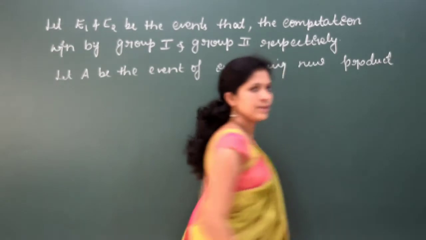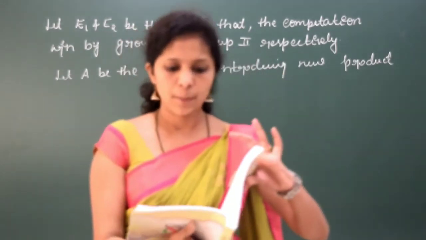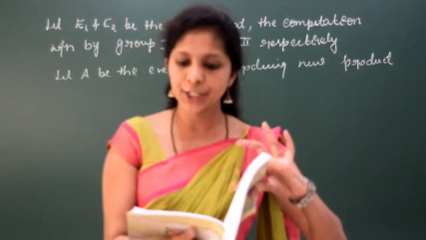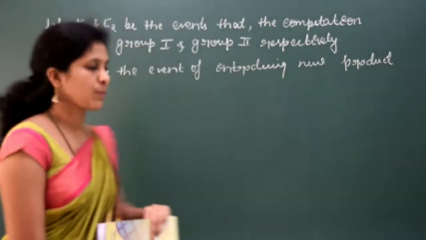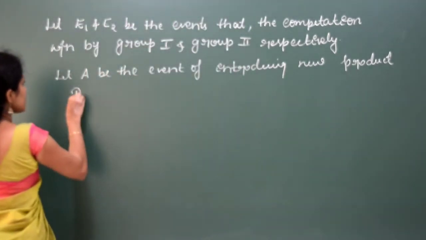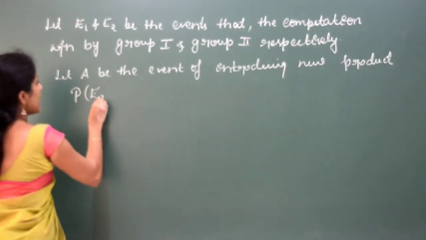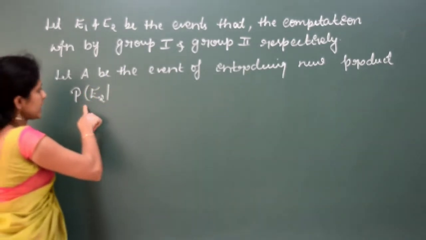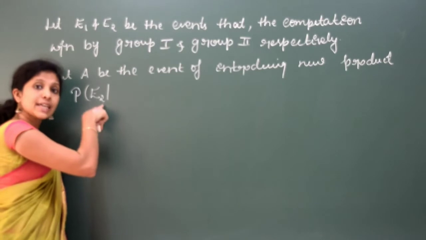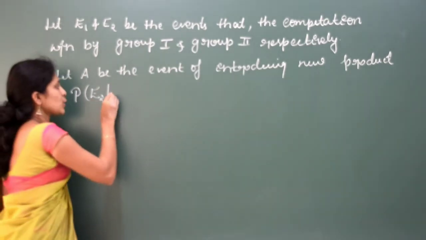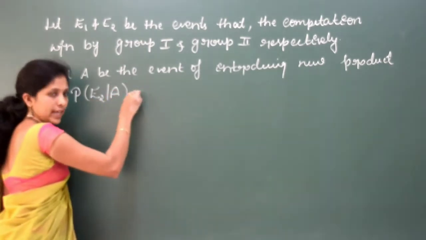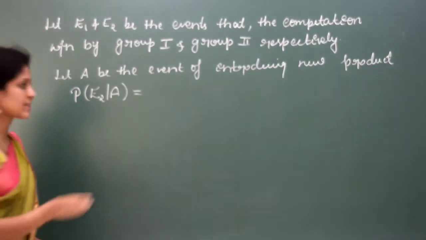What do you have to find? Find the probability that the new product introduced was by the second group. So you have to find the second group, meaning probability of E2 given A. E1 and E2 form a sample space.